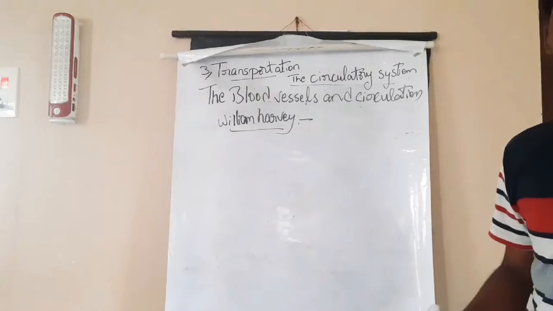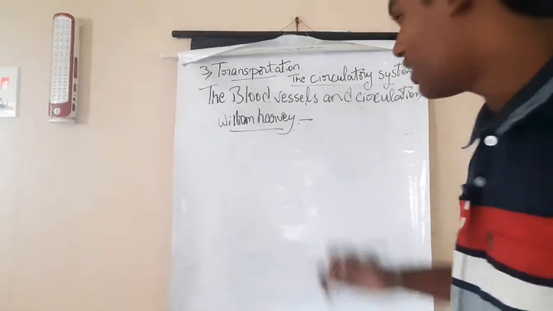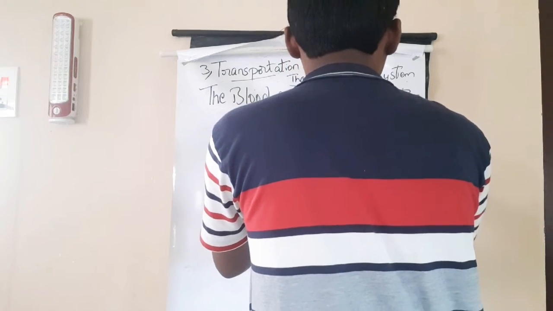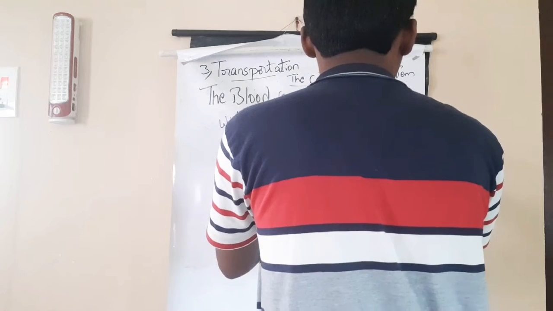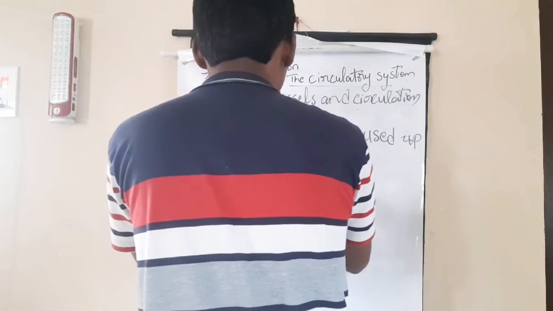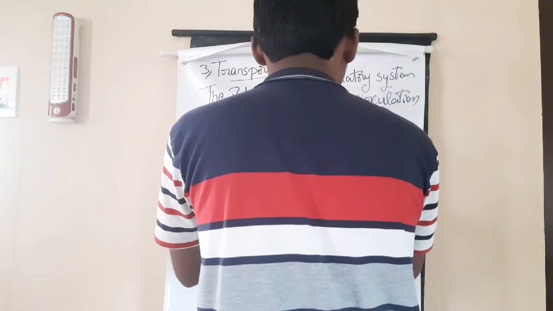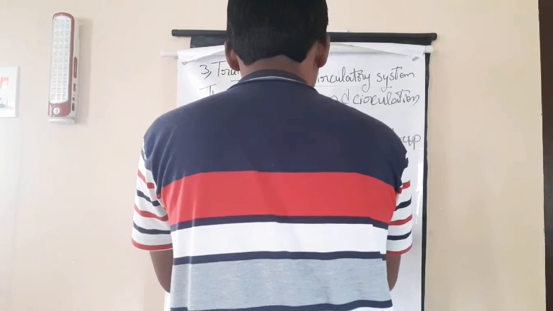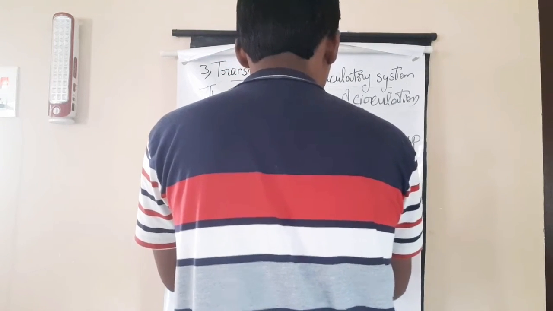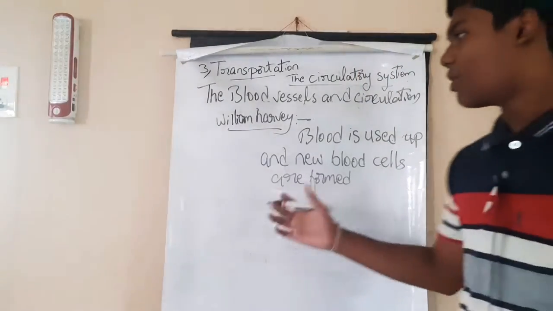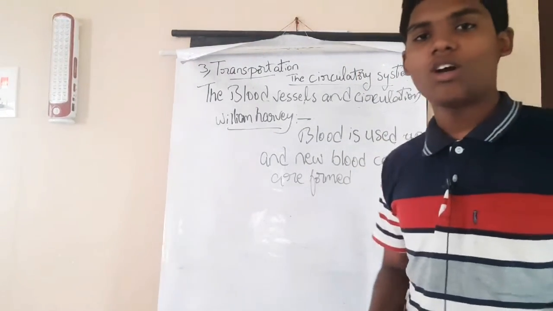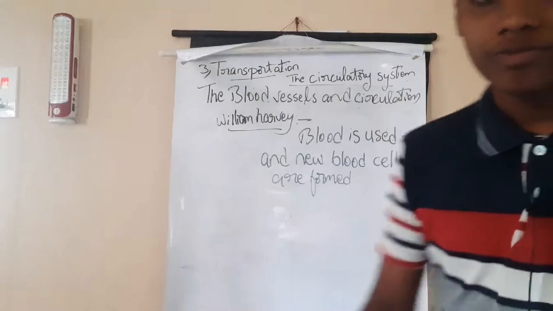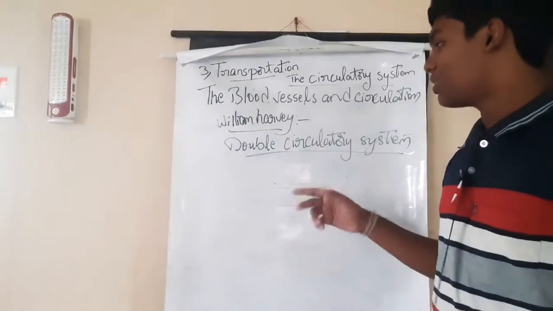So William Harvey introduced the circulatory system. In the olden days, people thought that blood is used up and new blood cells are formed. But William Harvey introduced one circulatory system called the double circulatory system. Okay, please note this point.